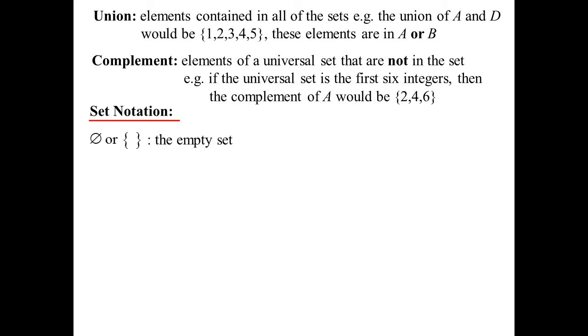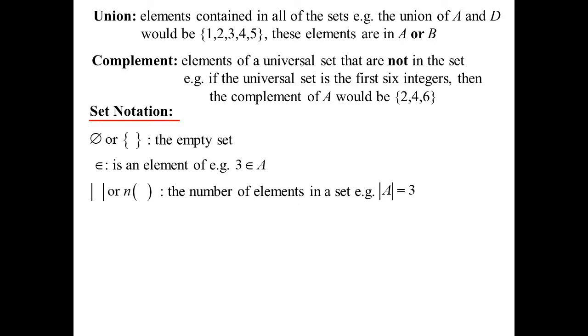Notation. Null is like a 0 with a slash through it. So that represents null, which is the empty set, or you might simply do the braces. We usually write sets within braces. So if I've got a set of braces there and there's nothing in it, we're talking about the empty set. What looks like an E, I suppose, is an element of. So that stands for an element of. So 3 is an element of A.